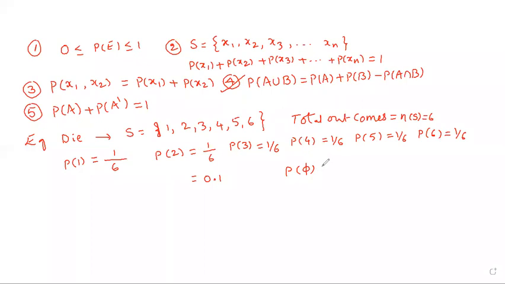Probability of the empty set is zero. The empty set has no elements, zero elements out of six. Therefore, the probability is also zero. Is it clear, everyone? Therefore, probability must be greater than or equal to zero.